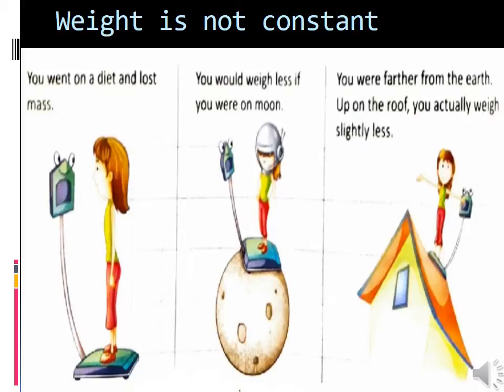Here she is weighing on the earth. She is on the ground. And then in the next image, that same girl is weighing on the top of the moon. We already know that on the moon the gravitational force is very less. So on the moon, the weight will be somewhat less than the weight on the earth.